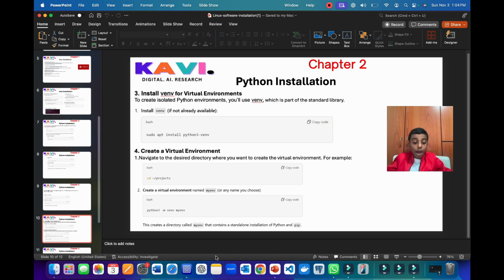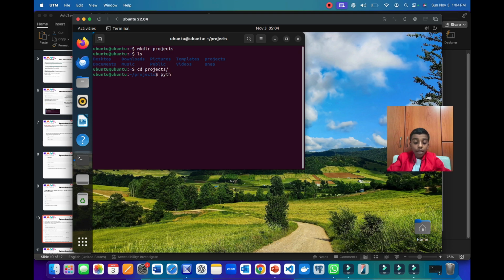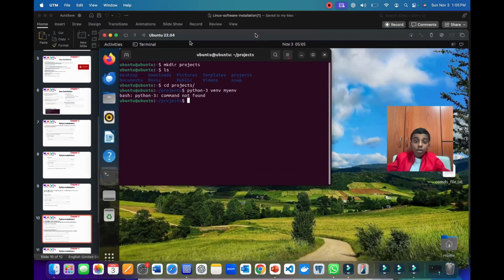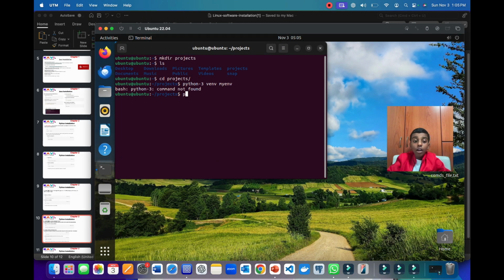So here let's go to our UTM to test this. So you are supposed to write python -3 venv and then we're supposed to write any name. So I'm just going to write myenv, and when I press enter, oh, seems like there's a mistake. Oh, seems like we're supposed to write python3 -m venv and myenv. So when I press enter, here it will take some time. And now here it has been successfully created.